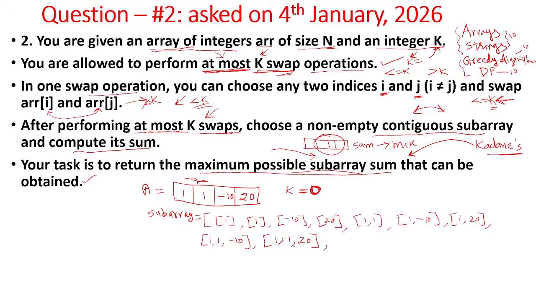But these are subarrays, but what about the maximum possible subarray? As per our problem, if you look at this 1 and 1 minus 10, even though it is a subarray, the elements should be contiguous.